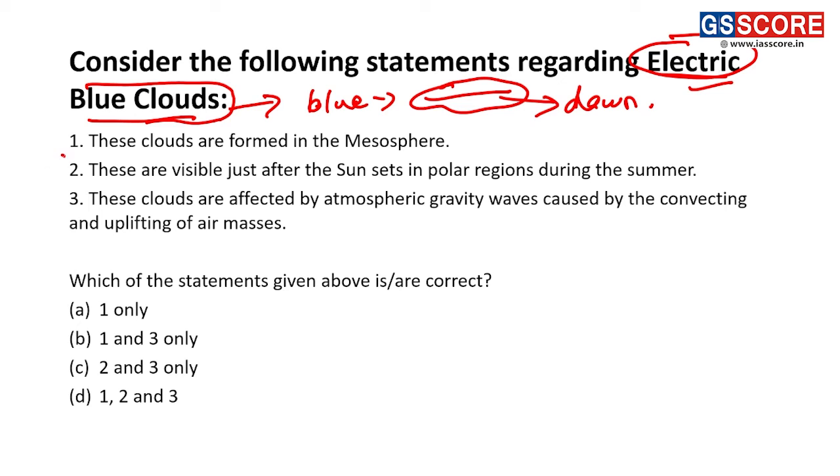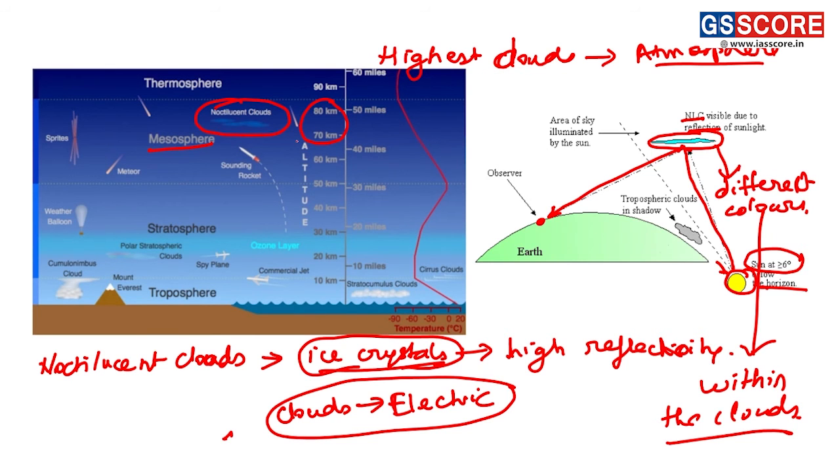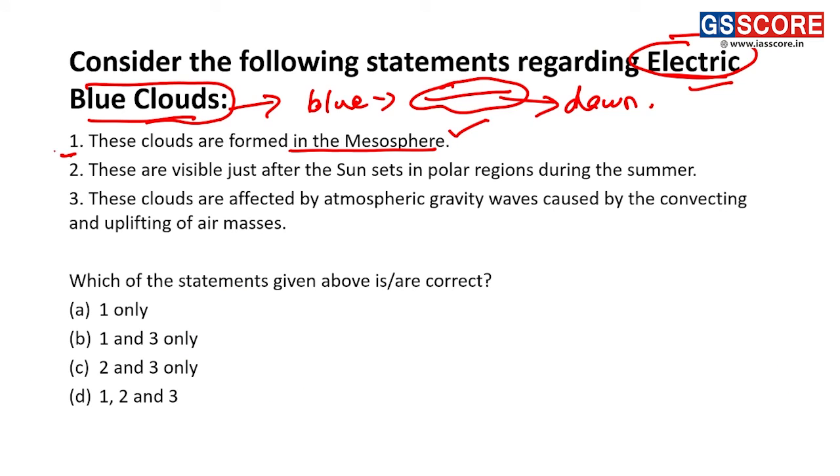So looking at the statements now, we have seen the concept and understood what is happening in this region. Statement 1: these clouds are formed in the mesosphere. This is a correct statement. We have seen in the diagram that these clouds are present at an altitude of almost 70 to 80 kilometers in the mesosphere region of the atmosphere. This statement is correct.